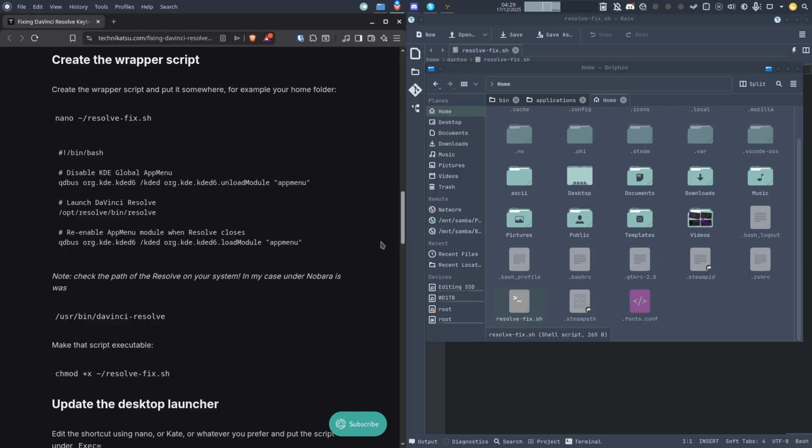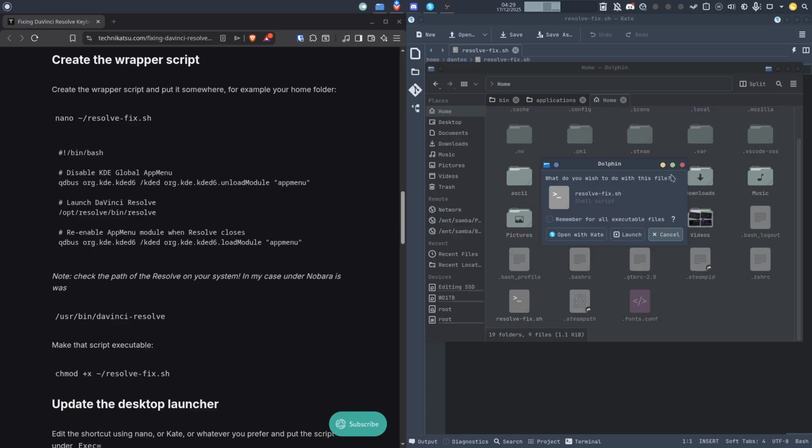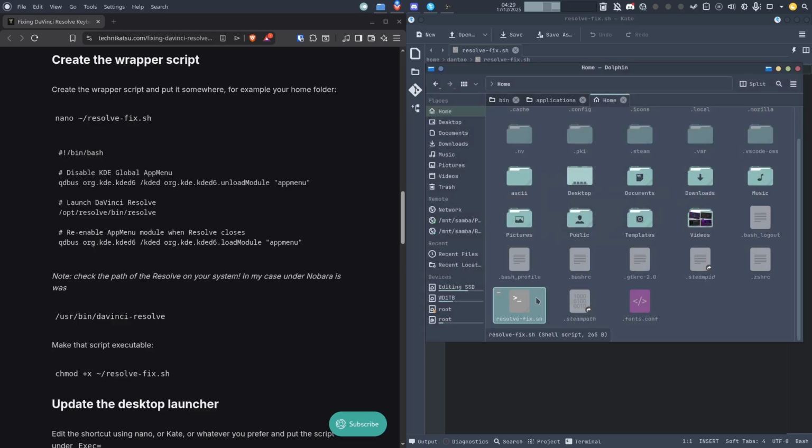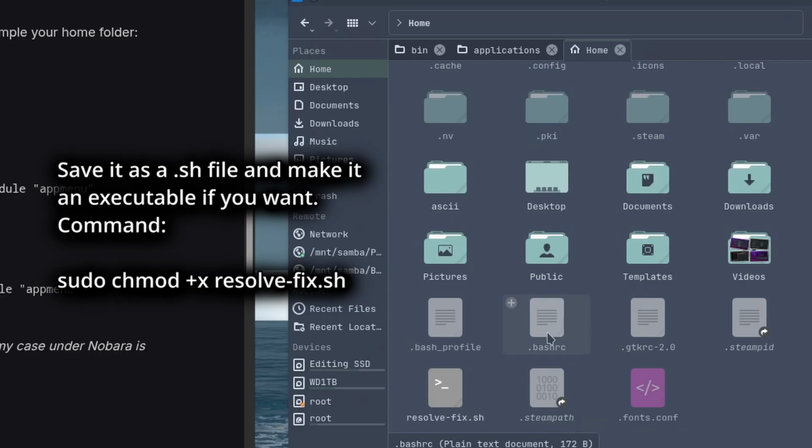That's it. So all you do is just go to your home directory and then just create the file. This is the script. You just copy paste it and then you save it to your home directory. Now you have it here.